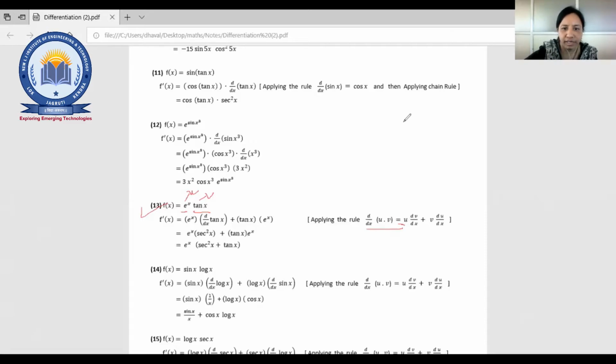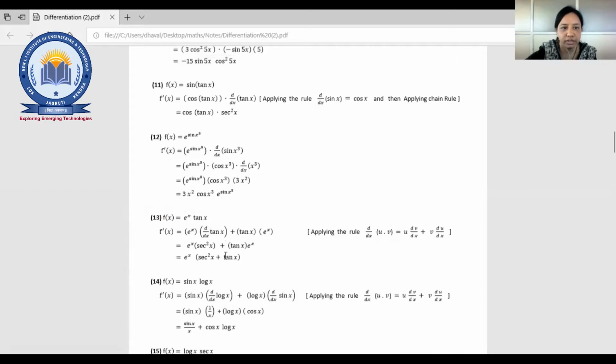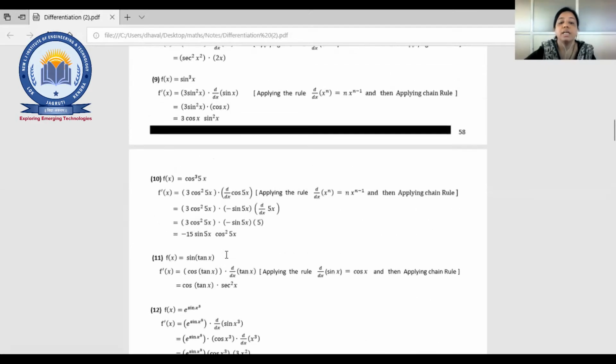Okay, example number 10. Okay, chain rule, fine. Example number 10 you want to see, fine. Okay, I'll scroll it, right? That we have last time seen, I think, right? Some student wants to see example number 10, right? So this is cos cube 5x. Okay, chain rule example, cos cube 5x.